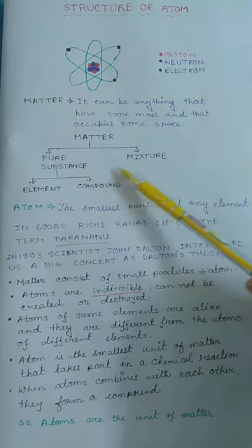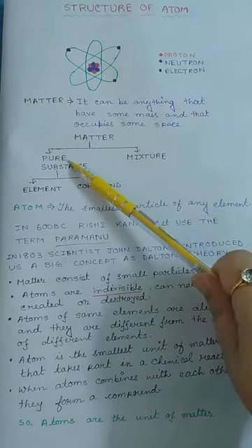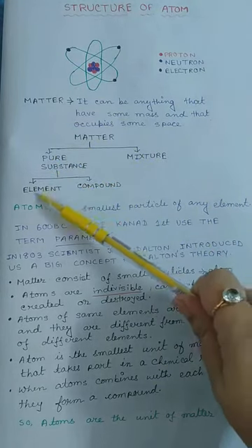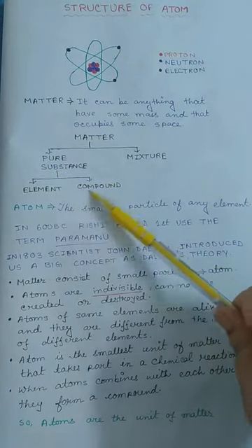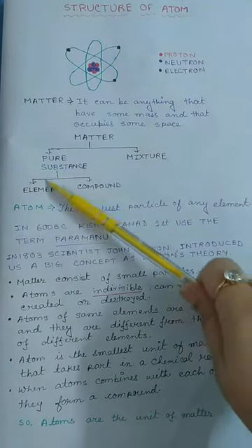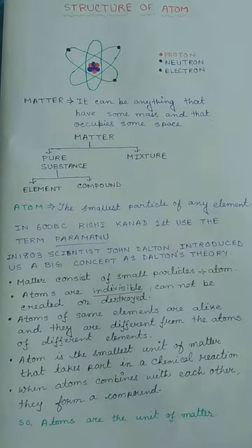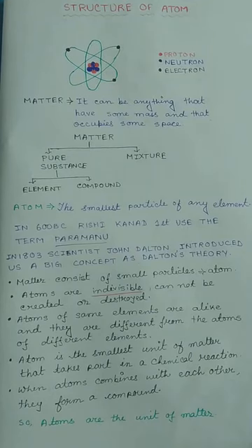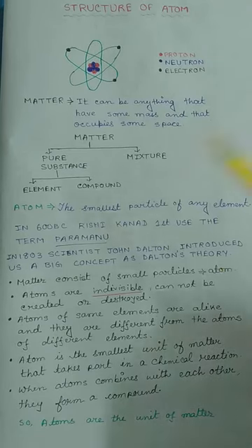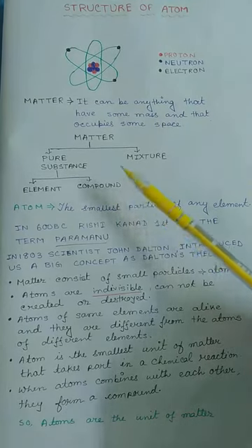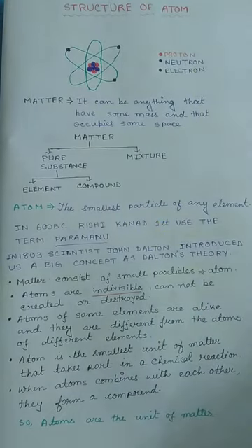One is pure substance, another is mixture. And pure substances are again divided into two things, that are element and compound. Now examples of elements can be iron, gold, silver, aluminium. So these are known as elements. And compounds are made up of two or more elements, like sugar, like water, like the salt we eat. These are examples of compounds.